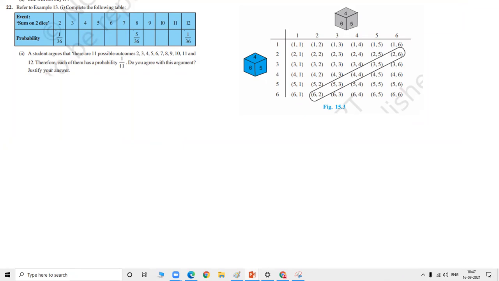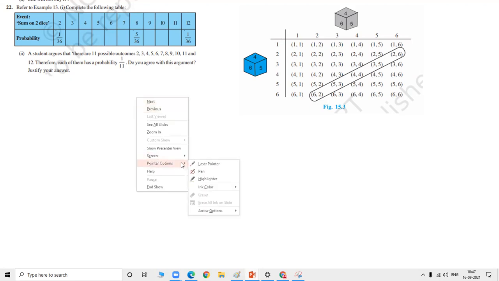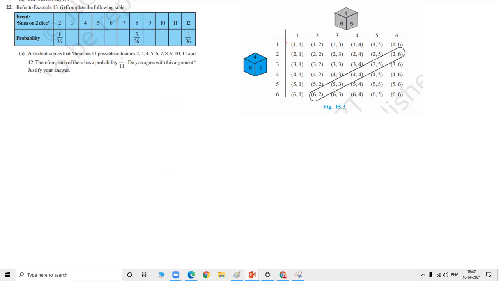The result of the 2 dice is sum is 2. There is only one case. When you get both the dice 1 and 1, then the resultant sum is 2. What is the probability of getting the sum is 3?